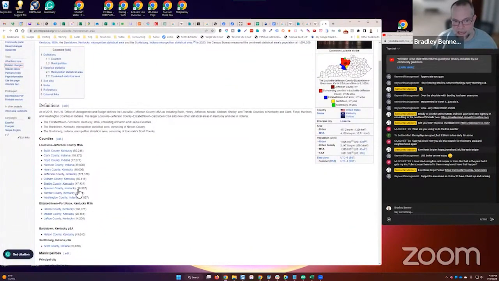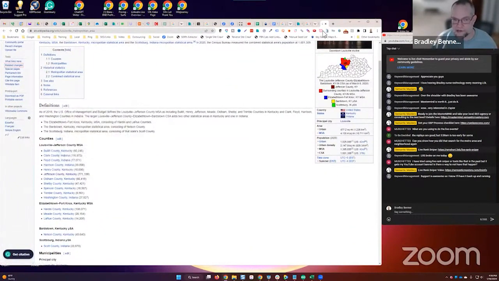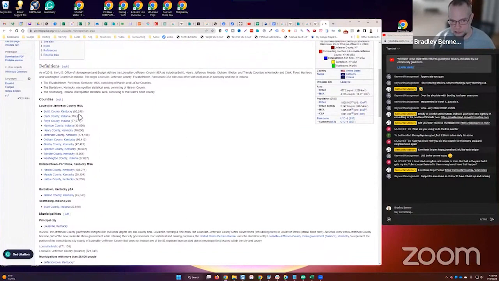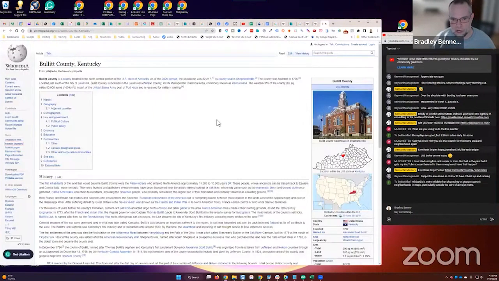Something else I would look at is, we've got Jefferson County, but what are some of the surrounding counties? I mentioned I usually start targeting suburbs outside of a metro area, so I like to look at the adjacent counties and determine what data or locations I want to pull out of there. Because I've already done some research here, I know that Bullitt County is one of the adjacent counties, so I would open up Bullitt County.